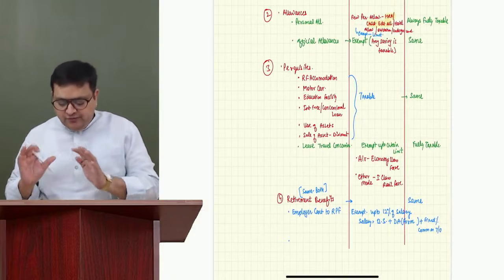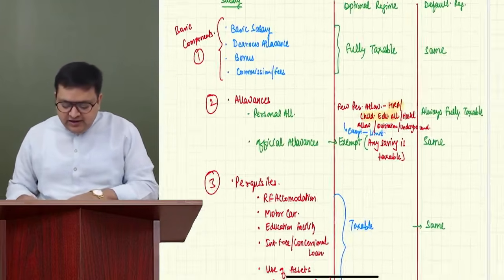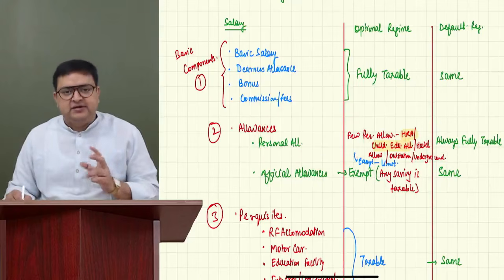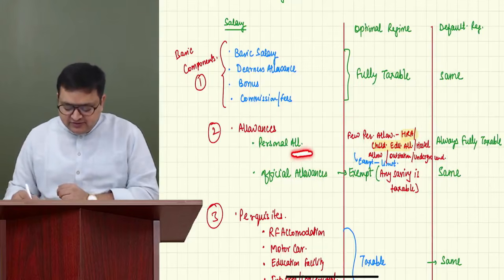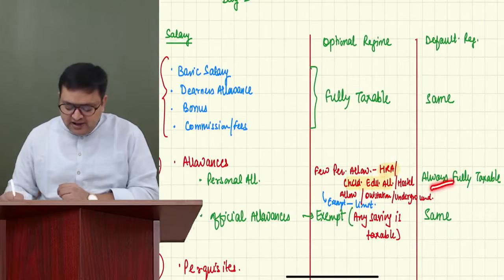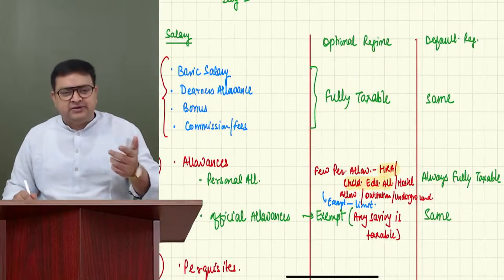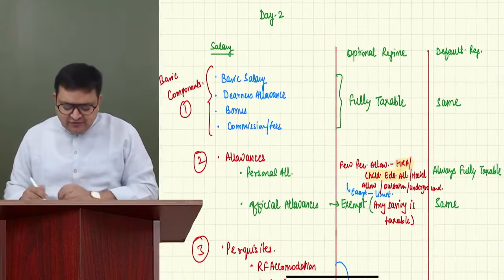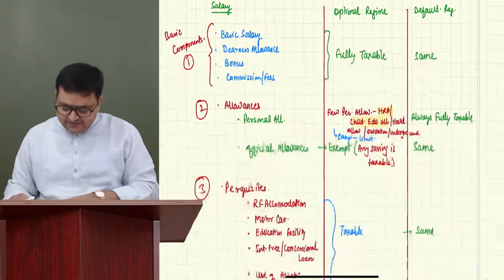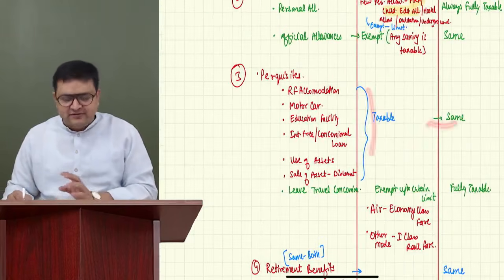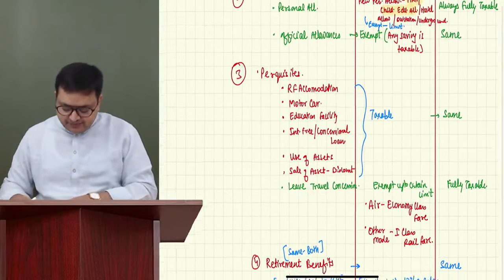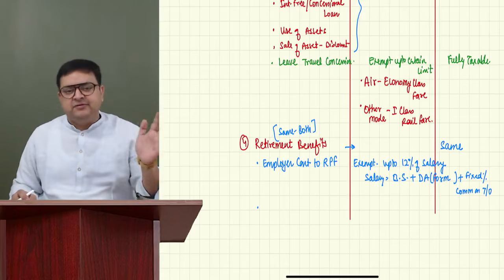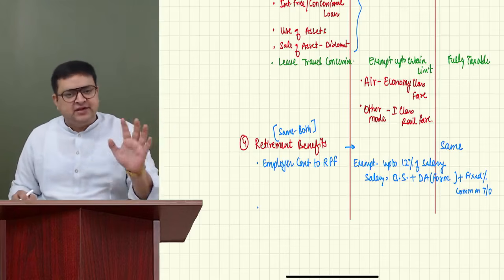Generally, if I give you an overview, in allowances, and that too personal allowances, the treatment is a little bit different in salary. In personal allowances, by default it is fully taxable, but in the optional regime, some of the personal allowances are exempt. Here is a little difference. Otherwise, on basic components, there is no difference. Perquisites, generally there is no difference except leave travel concession. Retirement benefit, there is no difference. So it is only personal allowances. There is little difference between optional and default. Otherwise, everything is almost same.